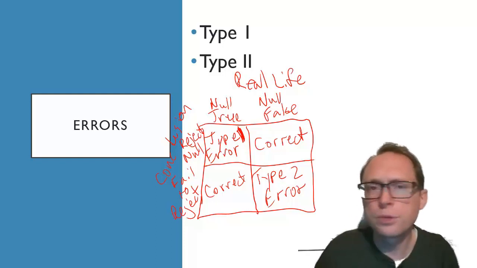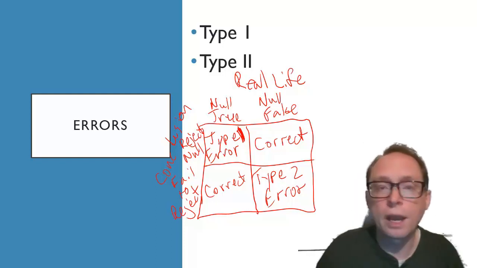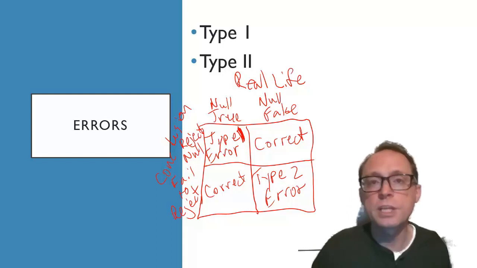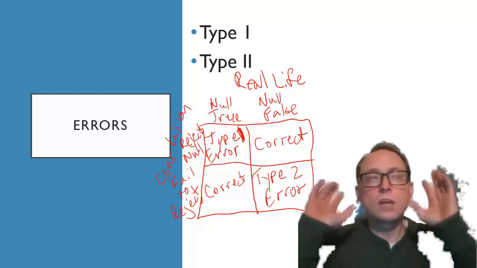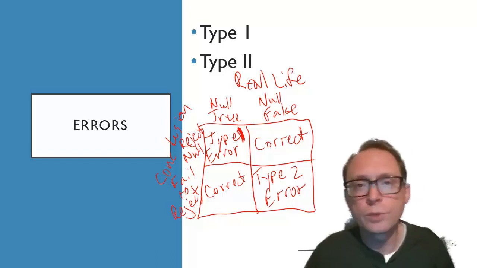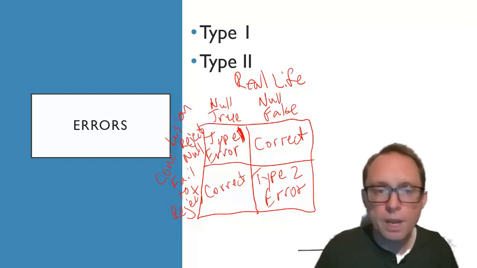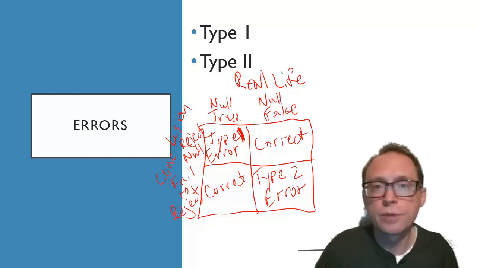One thing is for sure, though, we don't like to make these kinds of errors. And the specific kind of error that we don't like is probably the type 1, because that's us going out there and saying, hey, world, the love potion works, when in reality it doesn't. And we're going to look like fools when we get sued and when people tell us that we're wrong, etc. So that is a reminder of the type 1 versus type 2 errors.